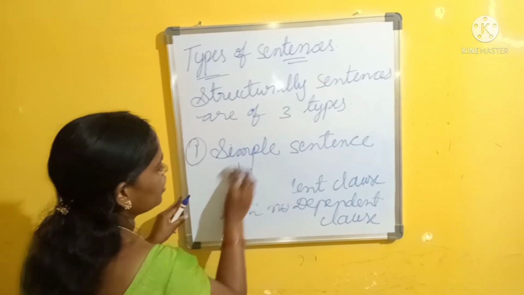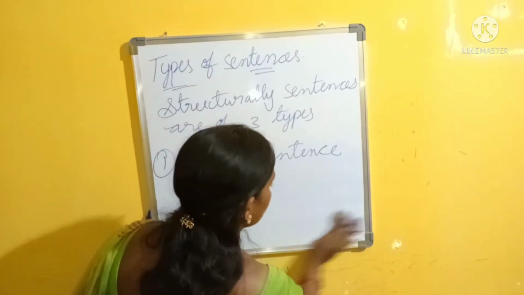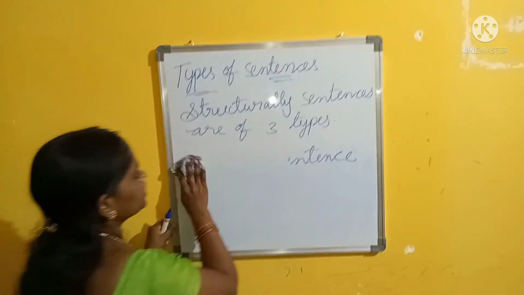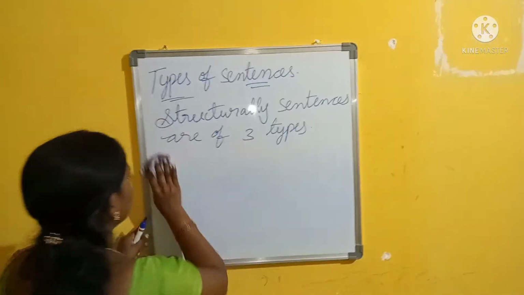See some examples to understand clearly how a sentence is formed in simple sentences.